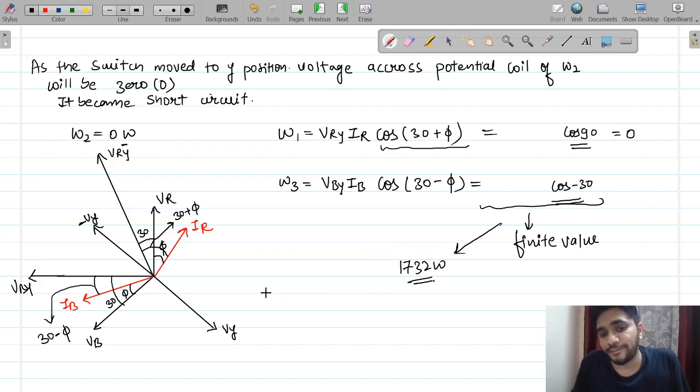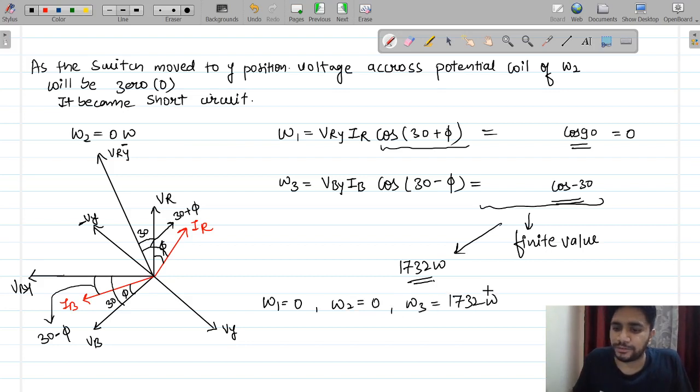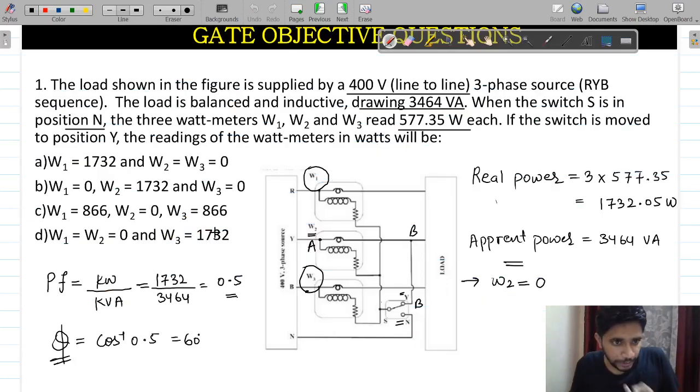So finally, W1 will be equal to 0, W2 will be equal to 0 and W3 will be equal to 1732. The correct answer for this question is W1 and W2 equal to 0, W3 equal to 1732. D is the correct answer of this question, guys.